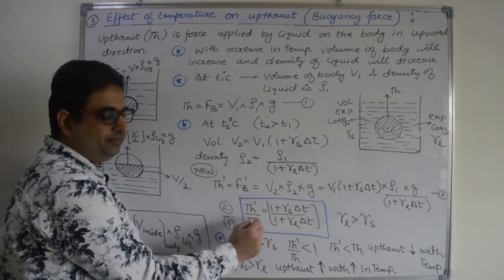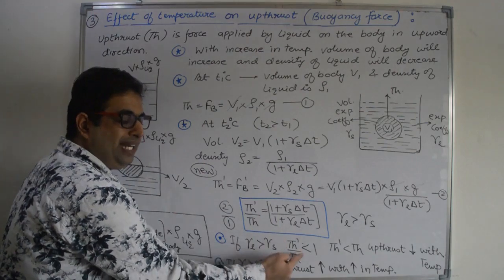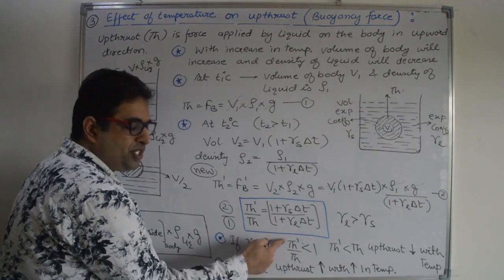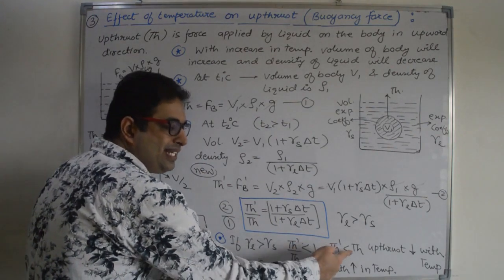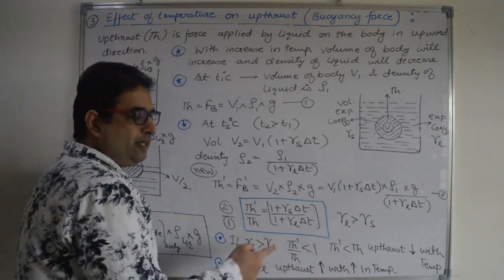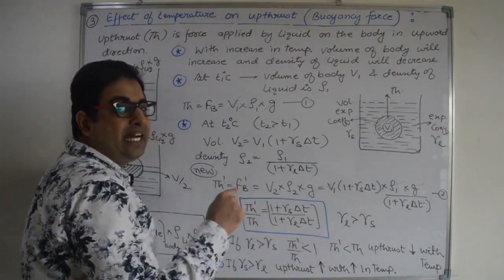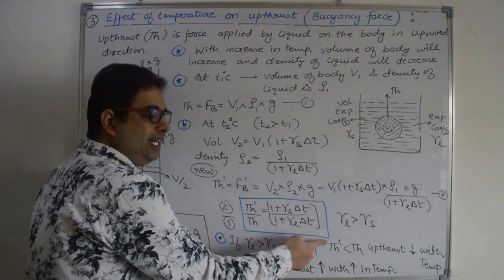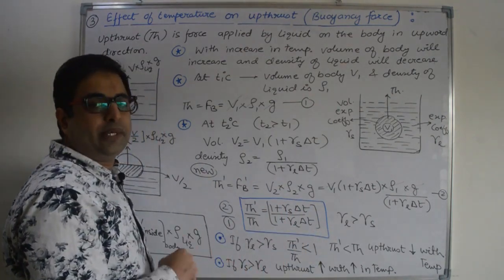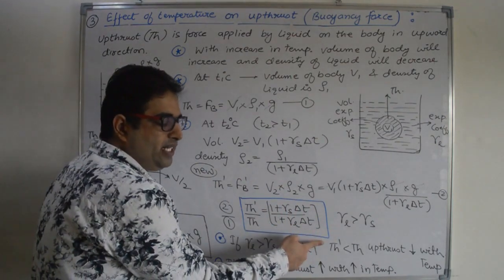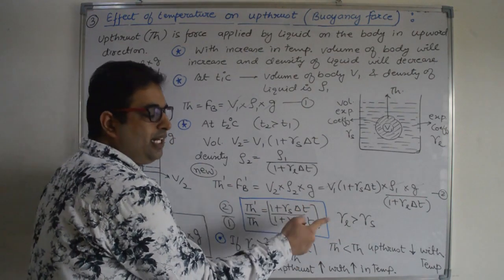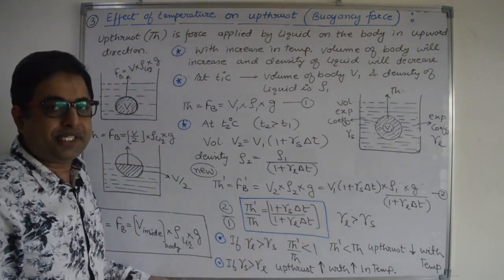So from this you can say new upthrust is less than the old upthrust. That means the new upthrust at higher temperature is less than the upthrust at lower temperature. So as we increase the temperature of the system, the upthrust force will decrease.